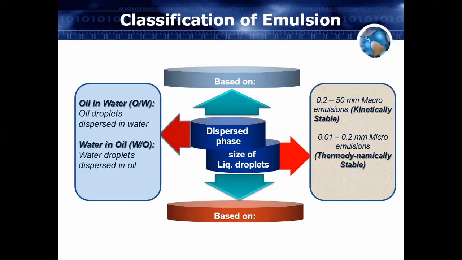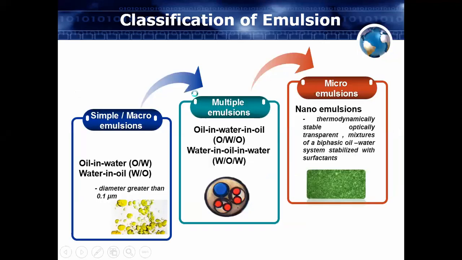So depending on the globule size, we can have two types, macro emulsion and micro emulsion. Macro means larger size particle and micro means smaller size particle. So this is the classification of your emulsion.